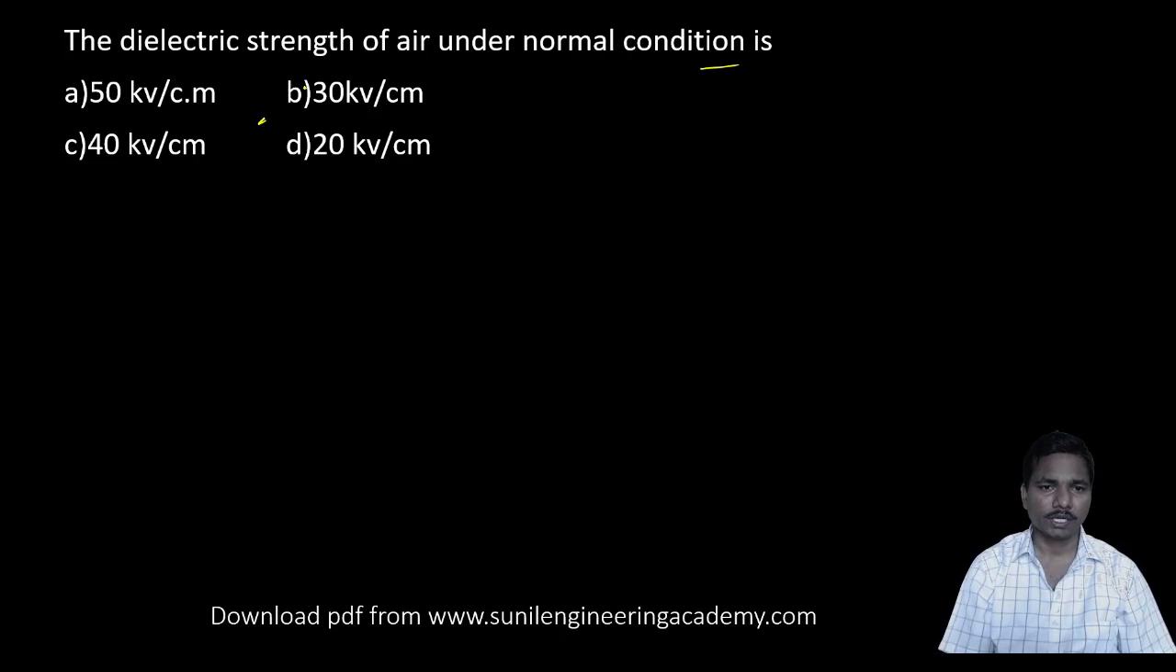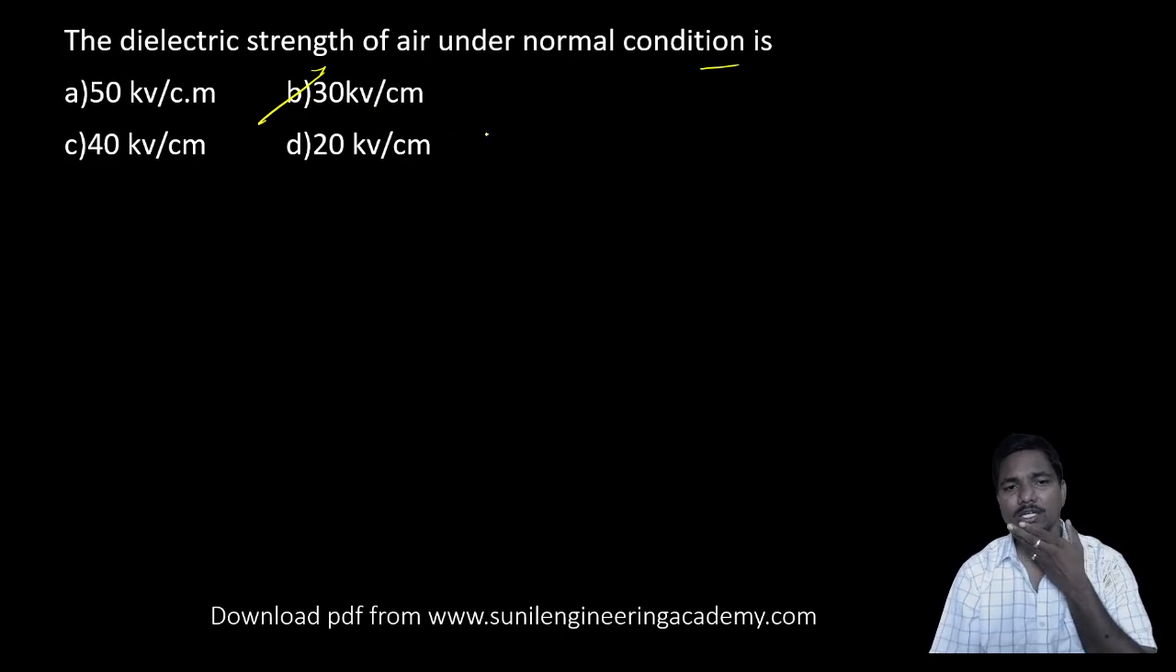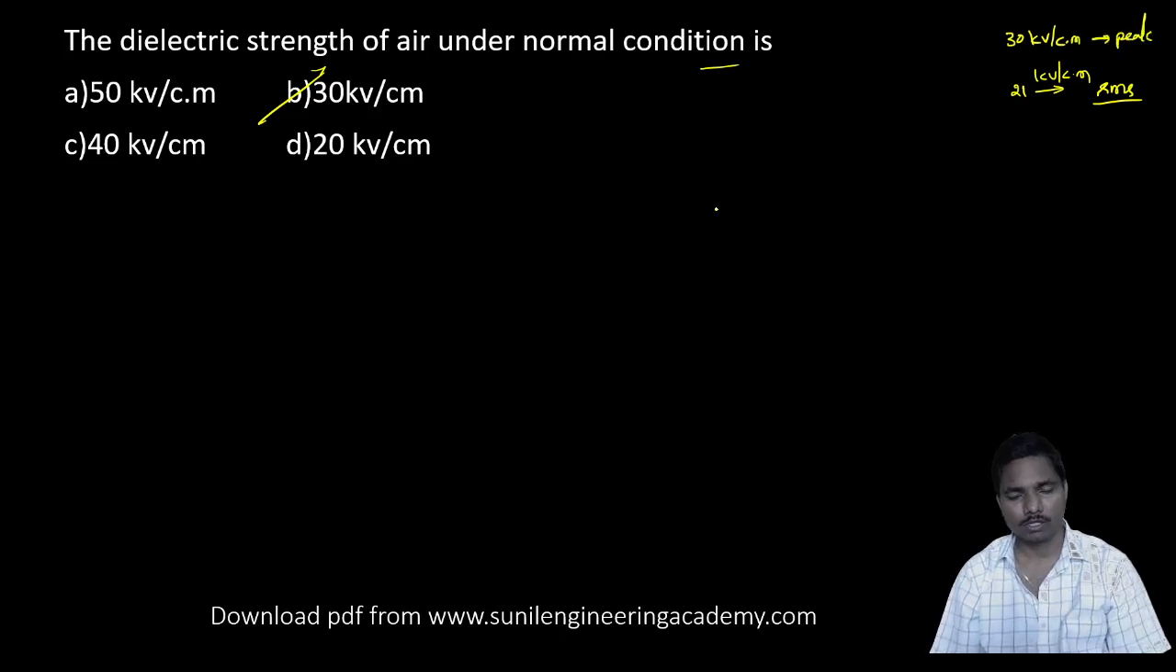So that is 30 kilovolt per centimeter. Generally, dielectric strength will be considered for the peak value. So the peak value is 30 kilovolt per centimeter, and if you consider RMS, that is 21 kilovolt per centimeter in case of RMS values. In case of peak, that is 30 kilovolt per centimeter.